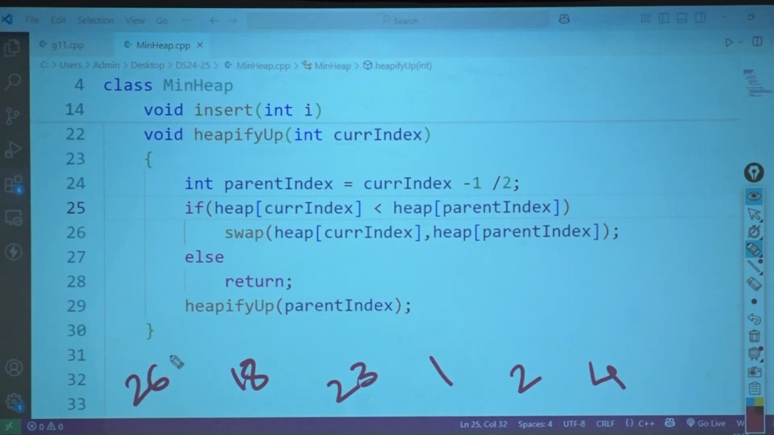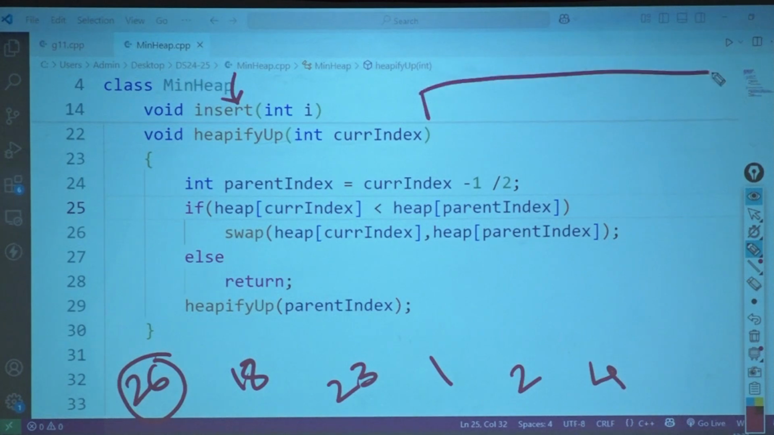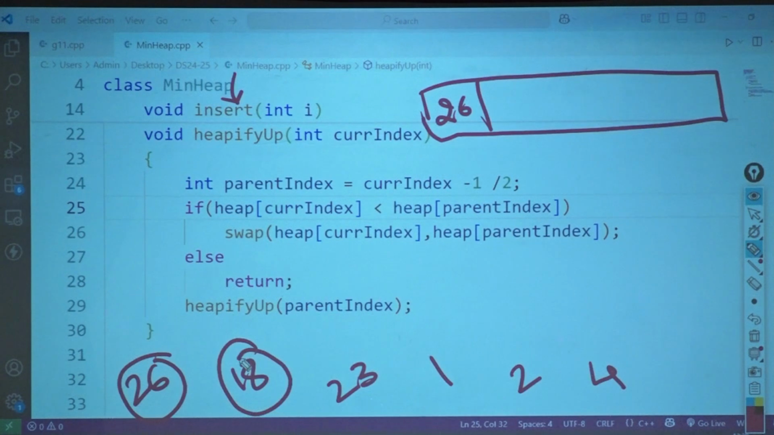Okay. First time 26 comes to you in insert. Heap is empty. Yes, it is empty. What should I do? We'll create a heap here. I will put 26 directly over here. Is there a need to heapify right now? No, there is only one element. Okay. Then comes who? 18 comes. What did I do? I did 18 over here. Then I invoked which method? Heapify. Now to heapify, what am I passing? The current index. What is the current index right now? 1.